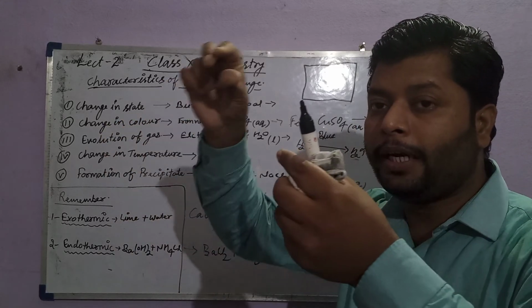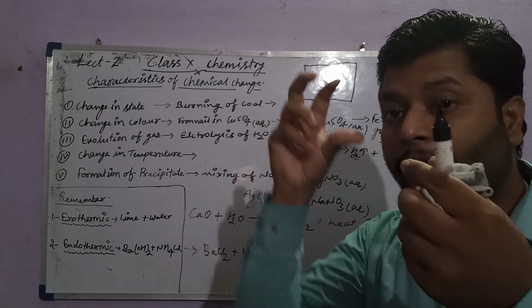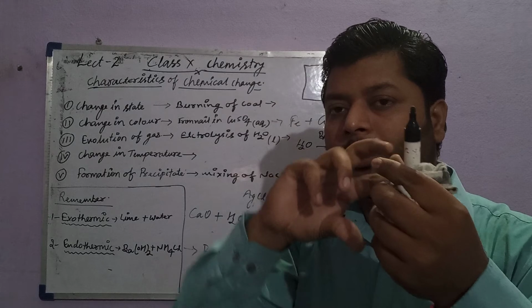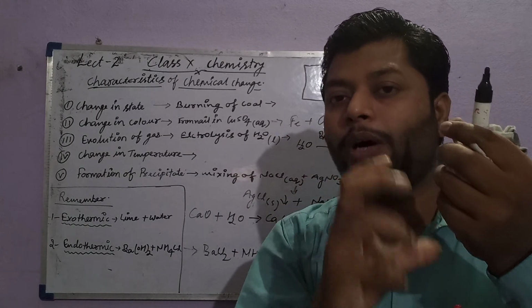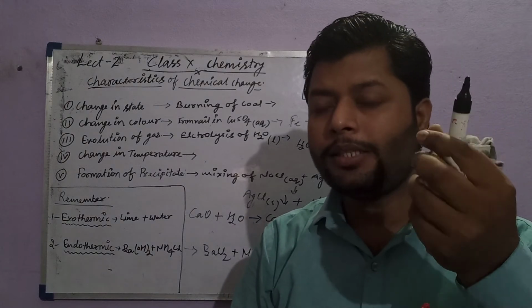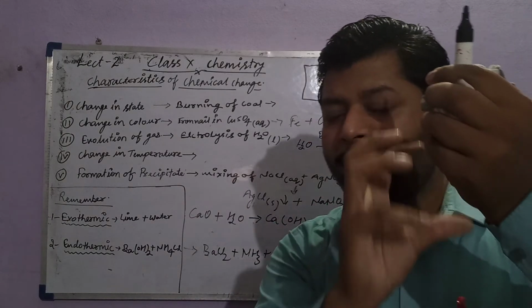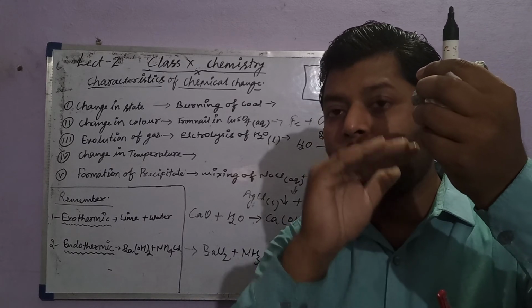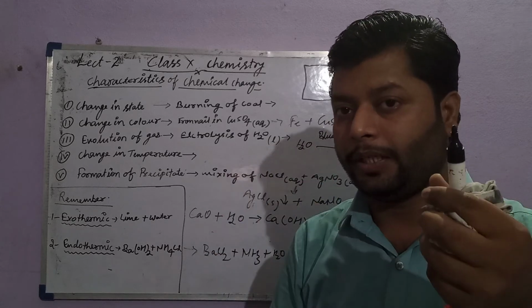When silver nitrate is mixed into the sodium chloride aqueous solution, instantly an insoluble substance called a precipitate is formed. That white precipitate slowly settles at the bottom of the test tube, indicating the formation of a precipitate.